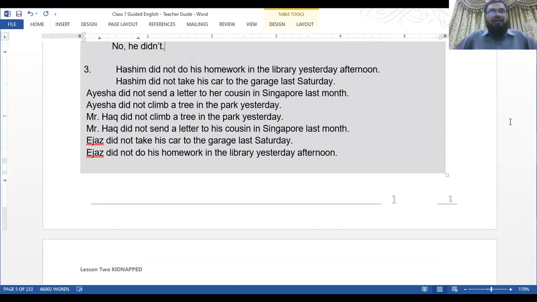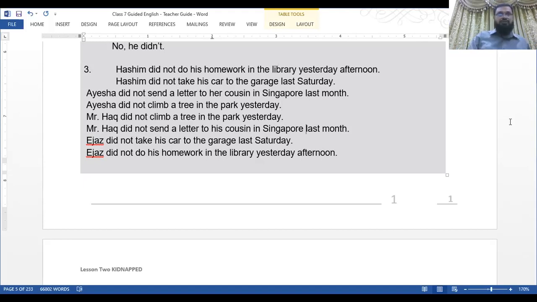Aisha did not send a letter to her cousin in Singapore last month. Aisha did not climb a tree in the park yesterday. Mr. Haq did not climb a tree in the park yesterday. Mr. Haq did not send a letter to his cousin in Singapore last month. Ijaz did not take his car to the garage last Saturday. Ijaz did not do his homework in the library yesterday afternoon.